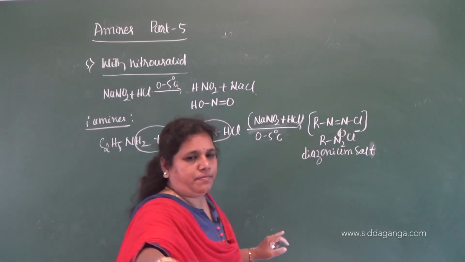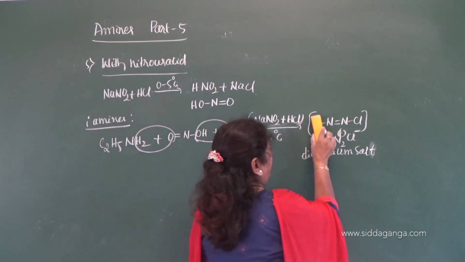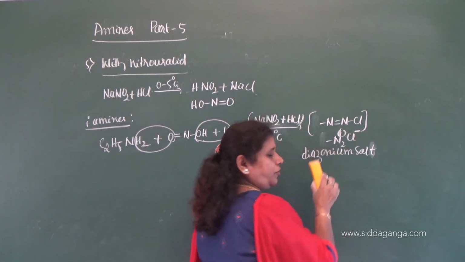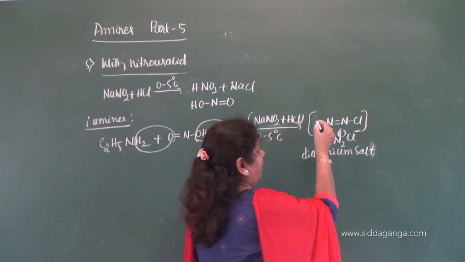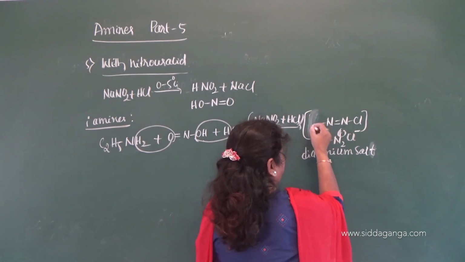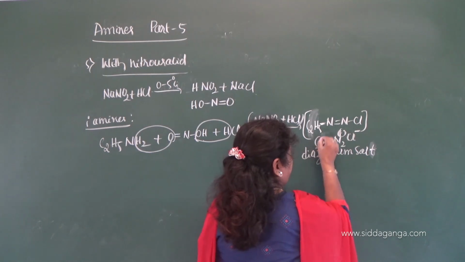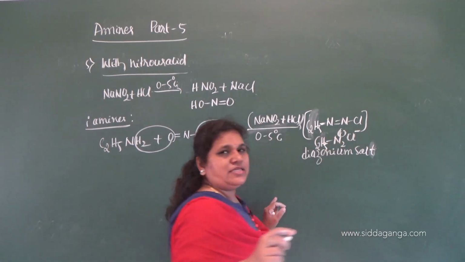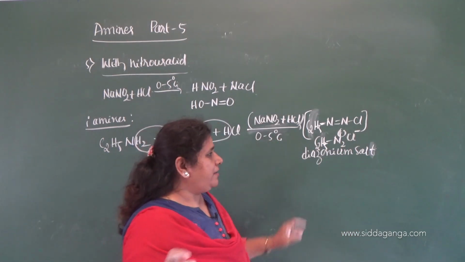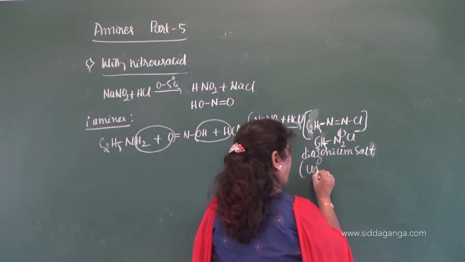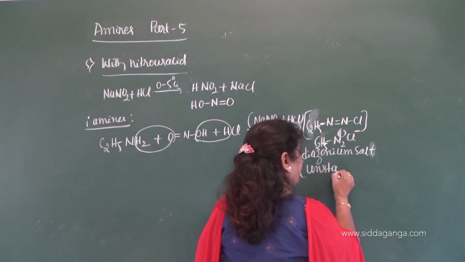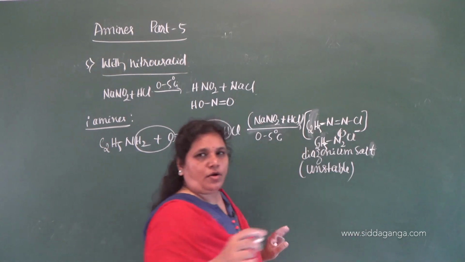I took the example here, therefore I will write ethyl group here, ethyl diazonium salt, C2H5N2 plus Cl minus. But this diazonium salt is highly unstable. It does not exist at all.